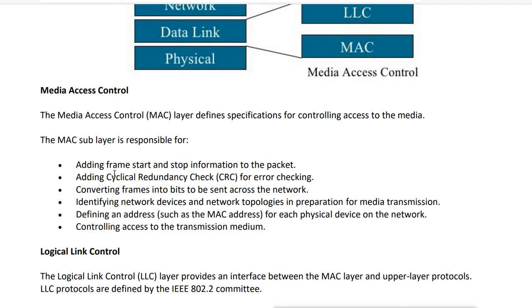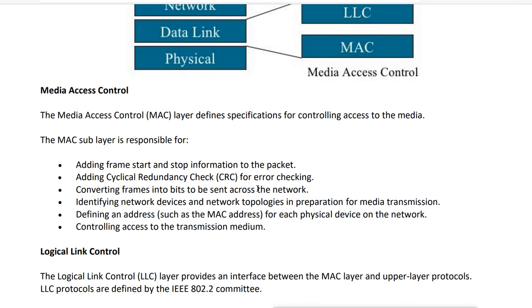Specifically, it adds the MAC address and adds the cyclic redundancy check so that it can check the errors. But remember, it cannot correct the error. It can only check the error, and if the error is there, then what will it do? It will not accept the packet. It will drop the packet, and that is why sometimes packets are dropped, and TCP will resend the packets.